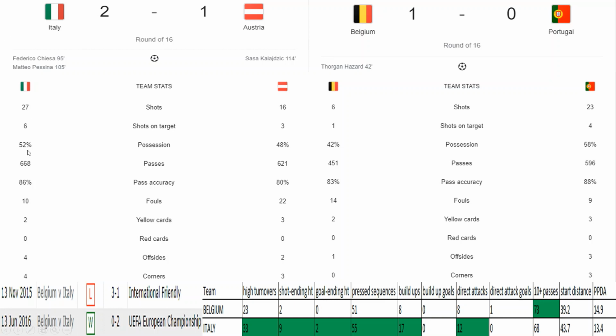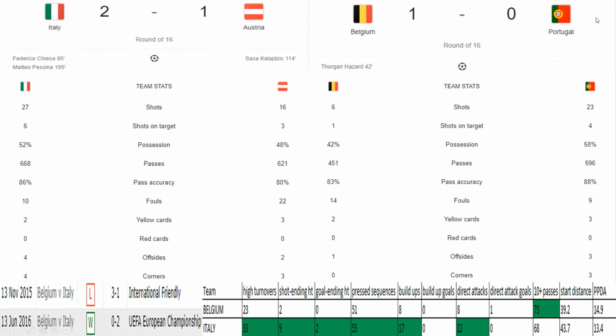27 shots, shot accuracy is very bad, only 6 on target. In terms of possession, they tried keeping position. Austria was pressing them very high up the pitch, and Austria put a lot of energy into that game. At one moment, I was thinking Austria might win this game, but Italy got control of the game in the added extra time of the first half, and they scored the goals. And looking at passing accuracy, you can see they were always better than Austria. And they got 4 corners, 4 offsides. These 4 offsides are nothing but how much direct counter attack or long balls they were trying to provide. And they also fouled 10 times. So we can see they also know how to do tactical fouls.